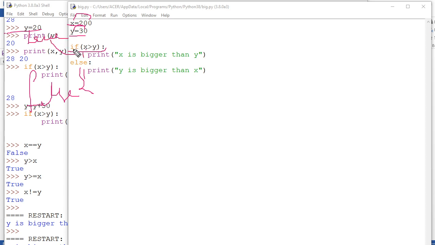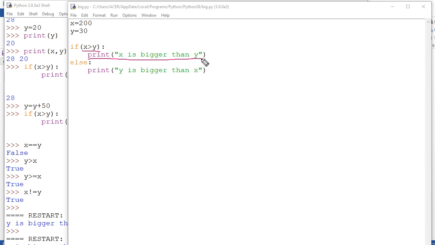Okay, so if the condition is true, it will go to the true value, else it will go to the false value. So the block of statements are there. Again I am telling you, I am going to teach you this if else condition later on. Simply this is a demo example for you. So this condition is true, then what is that?